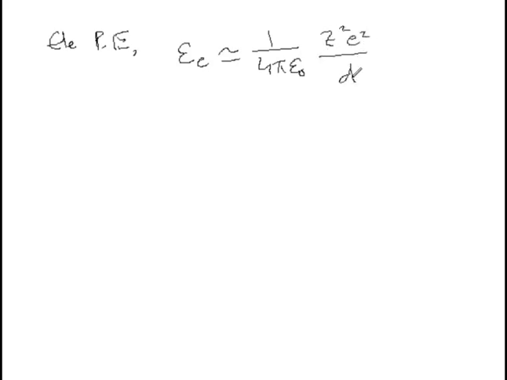So the electrostatic potential energy between two particles is approximately, we know this, right, where this Z into E is the average charge of gas particles.